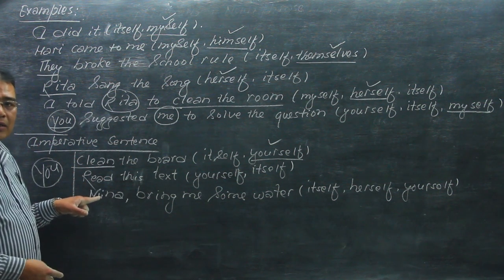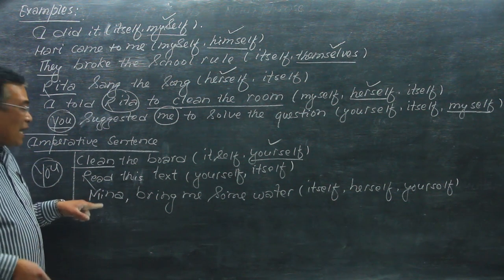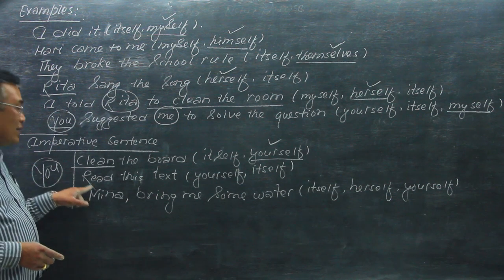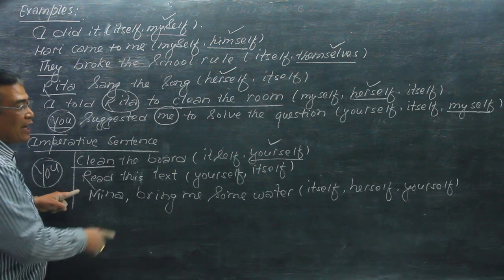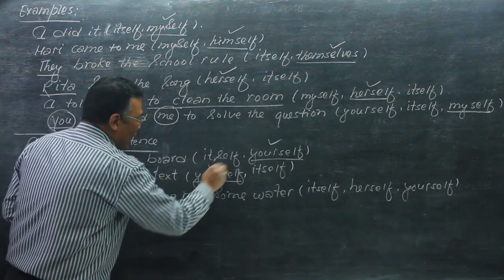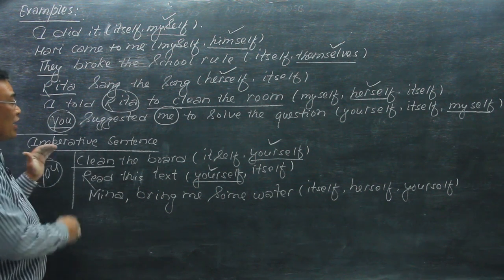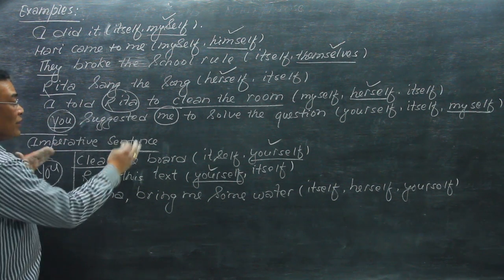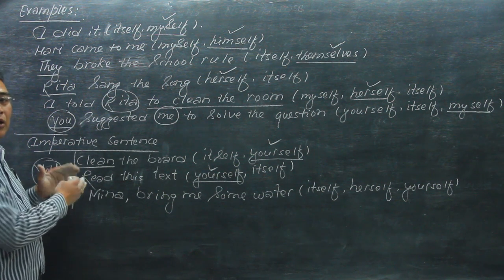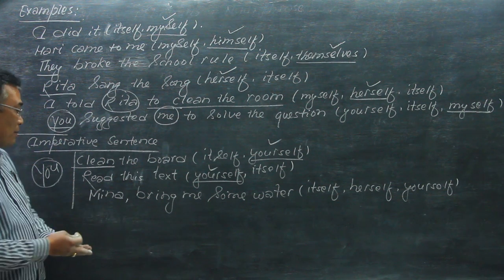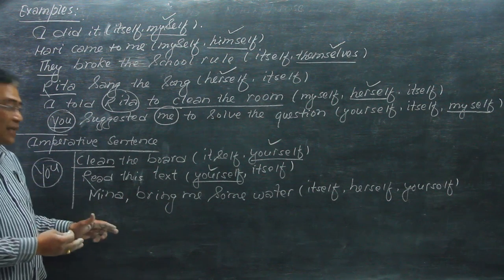This is addressed to you, it is said to you, and so the doer is you, which is understood and silent here. So, read this text yourself. This means that generally with an imperative sentence, the reflexive pronoun yourself is used for singular and yourselves is used for plural. And now here is a slightly different sentence structure.